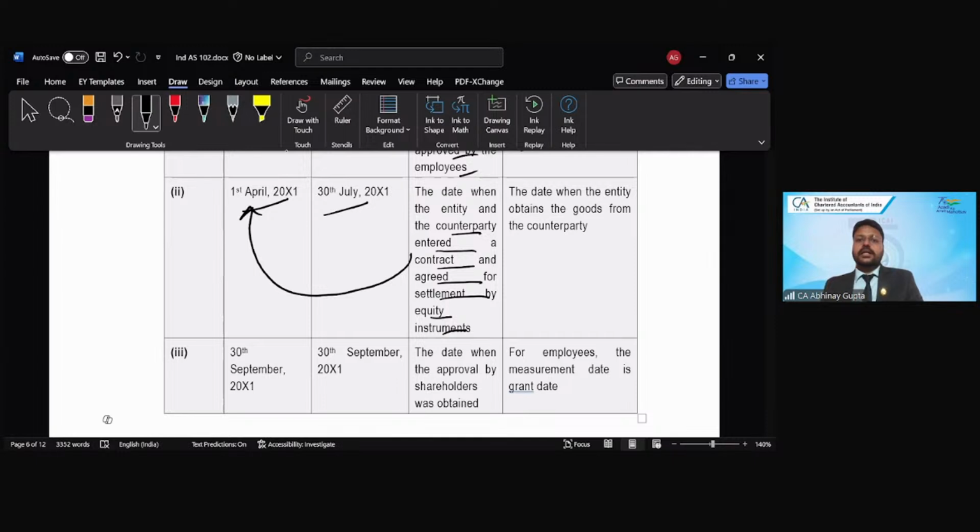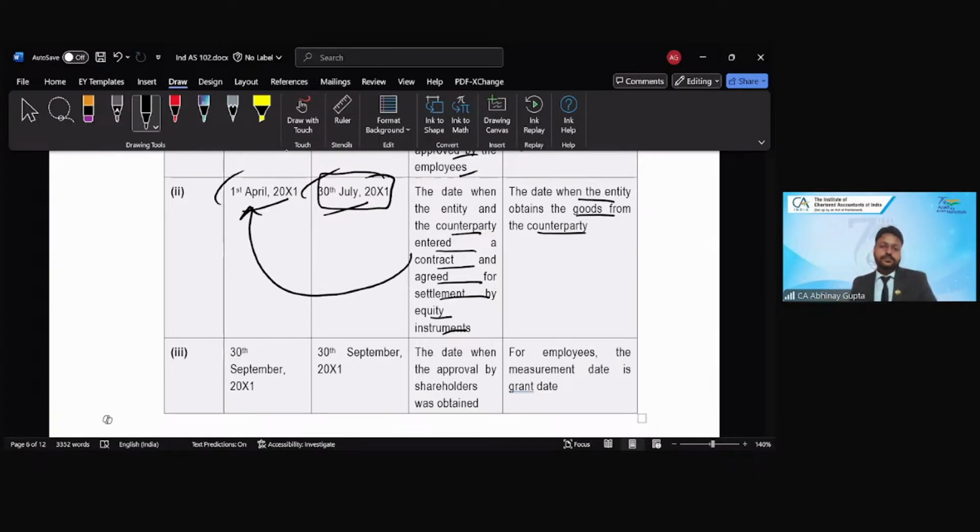So shared understanding was established on 1st of April. But the goods are received from the counterparty on 30th July. So measurement will happen on 30th July, because in the case of a party other than the employee, measurement happens on the date when the goods are received or the services are rendered, right? Is that clear?